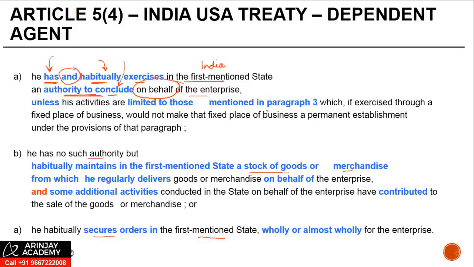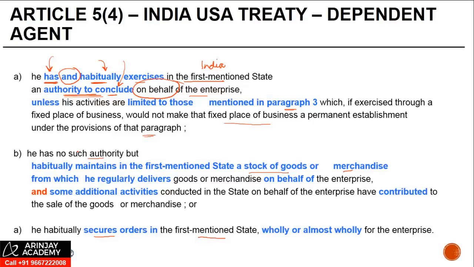Unless his activities are limited to those mentioned in paragraph 3, preparatory or auxiliary activities, which if exercised through a fixed place of business would not make that fixed place of business a PE under the provisions of that paragraph. So when you are a dependent agent, if you are concluding contracts which are related to activities which are preparatory or auxiliary in character, in that case it will not be treated as a PE.